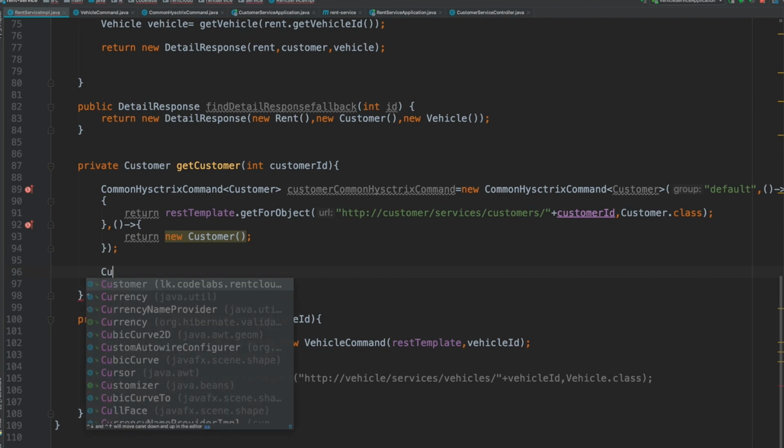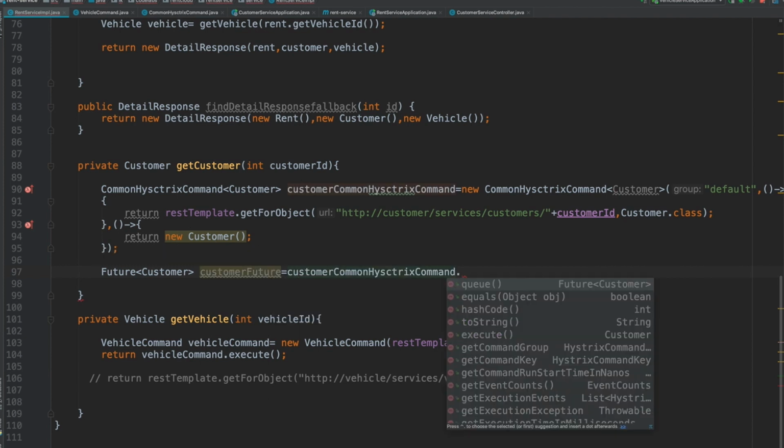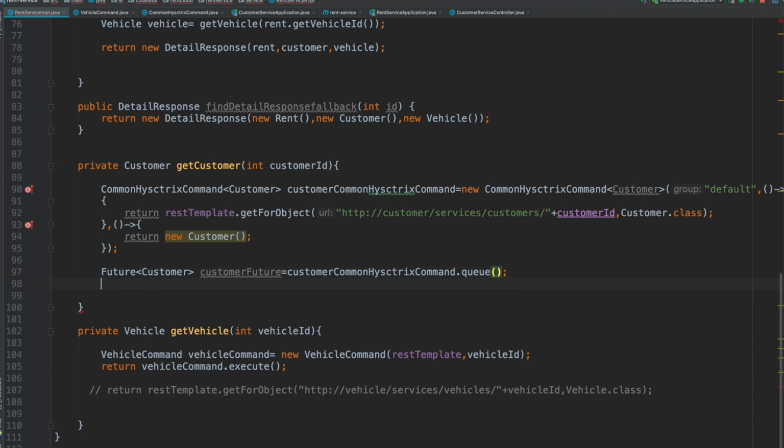So I'm going to use customer, I'm going to create a future object, right? Future customer future equal this one, customer history command dot q, right? And customer future dot get. Okay, so that's what I'm going to return.